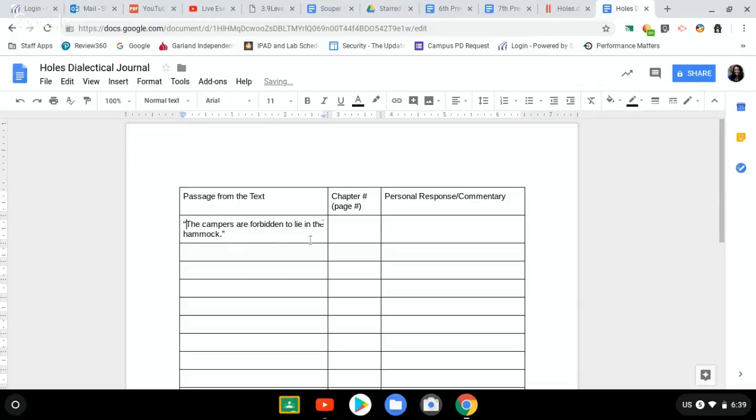Absolutely. That's also why we're saying what chapter we got it from and what page number we got it from, because you're saying that this is not your own. If you don't put quotation marks around it, if you don't put chapter number and page number, you're saying that you came up with that line. So please, please, please be very careful not to plagiarize.